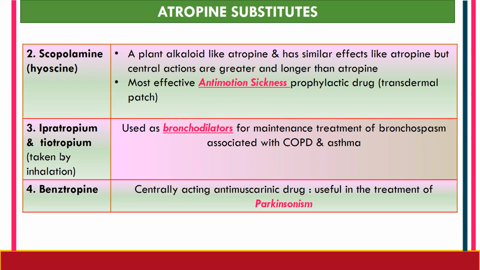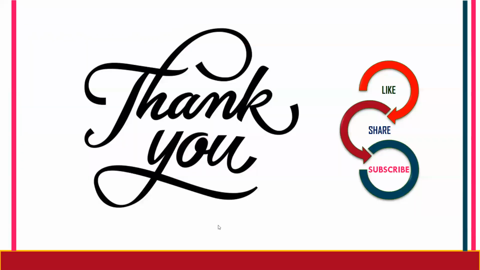Ipratropium and tiotropium should be taken by inhalation, and these are the best drugs used as bronchodilators. That means they dilate the bronchi, so they are useful for the maintenance treatment of bronchospasm associated with chronic obstructive pulmonary disease and asthma. And benztropine is basically used as a centrally acting antimuscarinic drug, and it is useful in the treatment of Parkinsonism. This completes the anticholinergic drugs. Thank you.